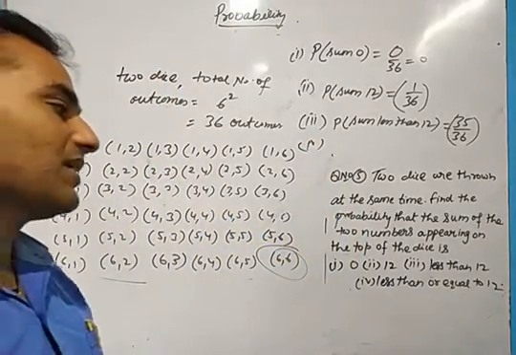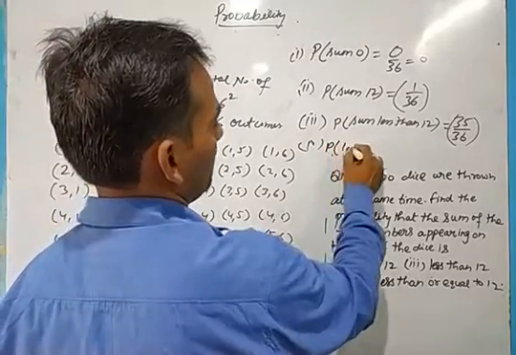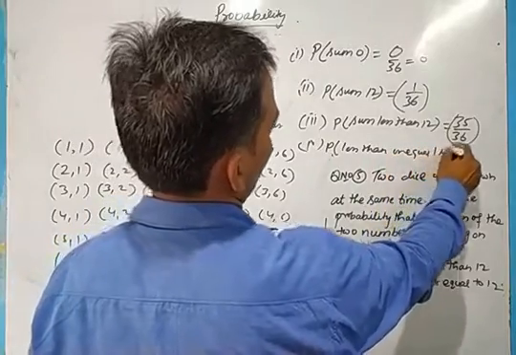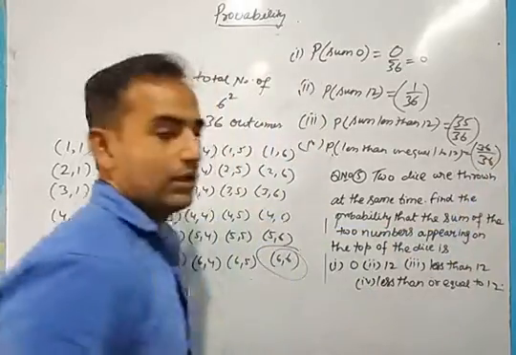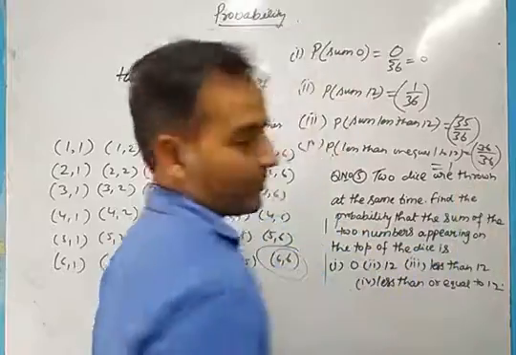Okay. Less than or equal to 12 means every time the sum is less than or equal to 12. All the 36 times the sum will be less than or equal to 12. So 36 upon 36, that is, the probability will be 100% or 1.